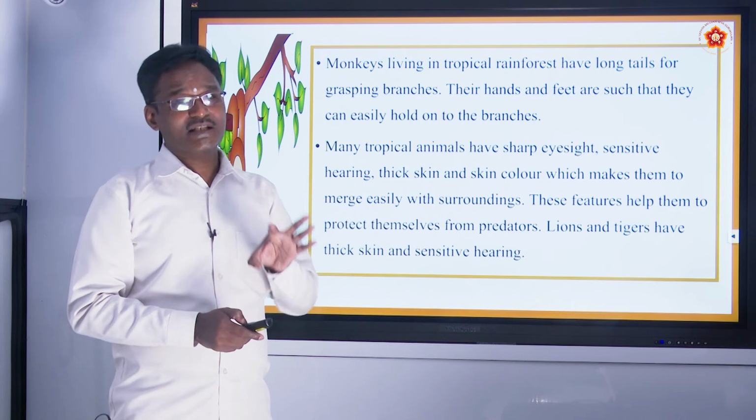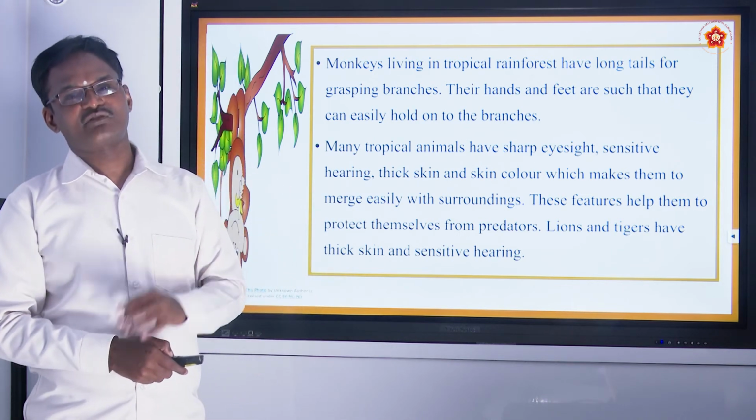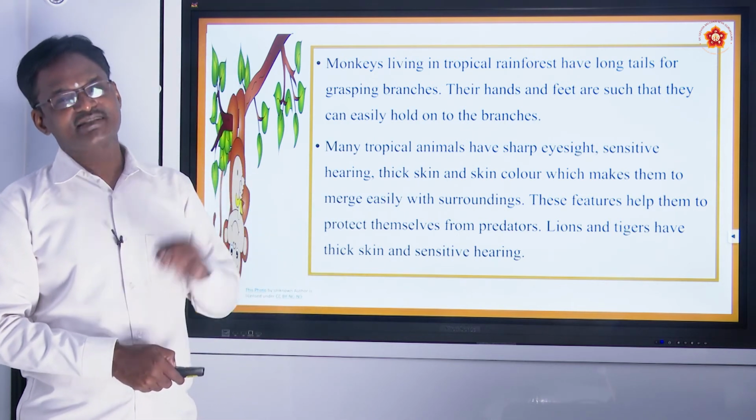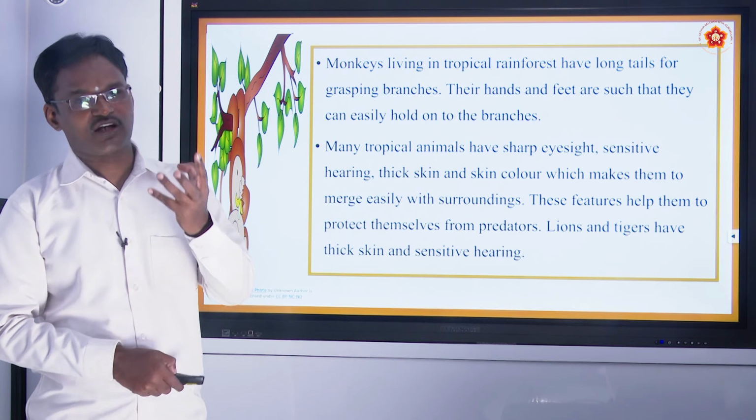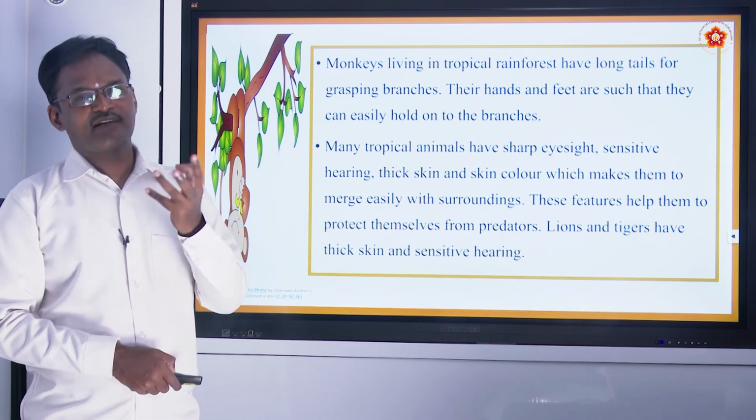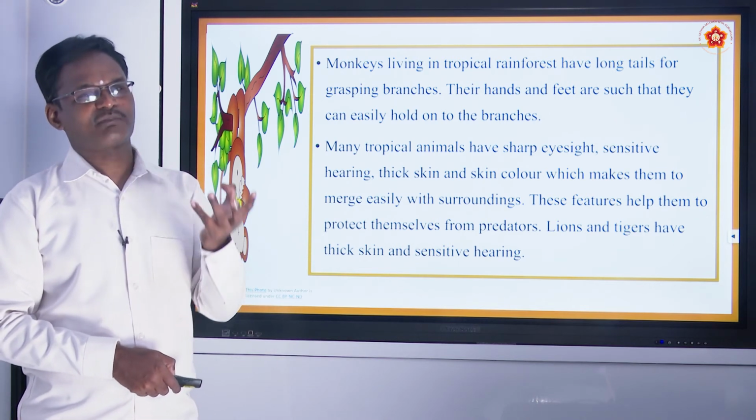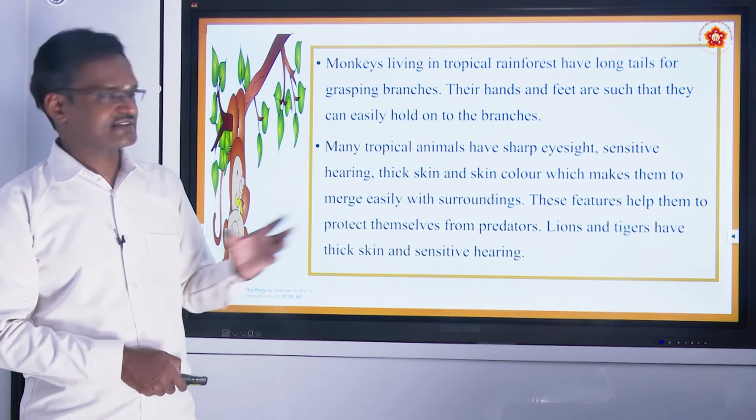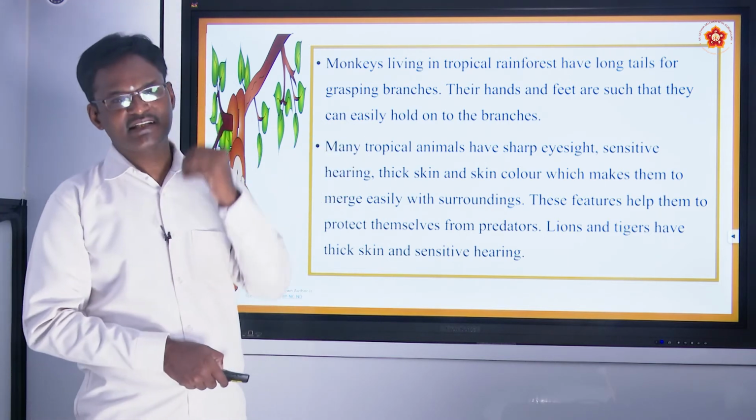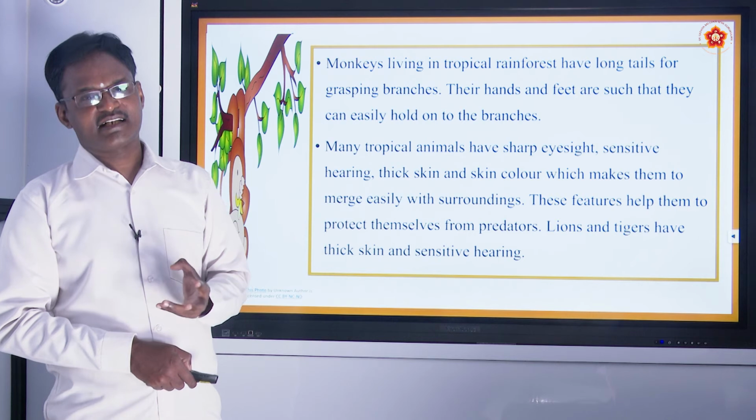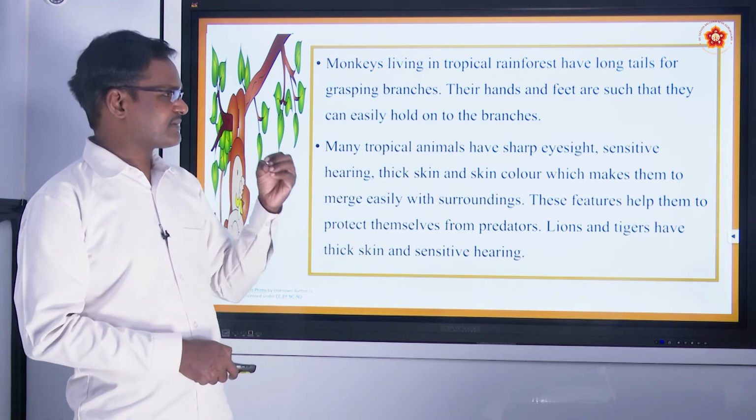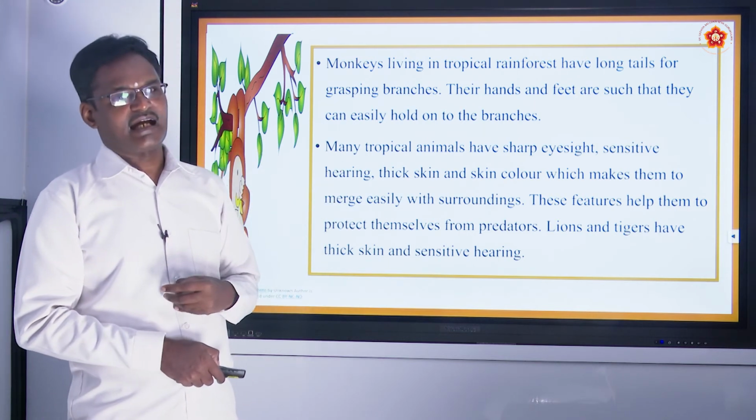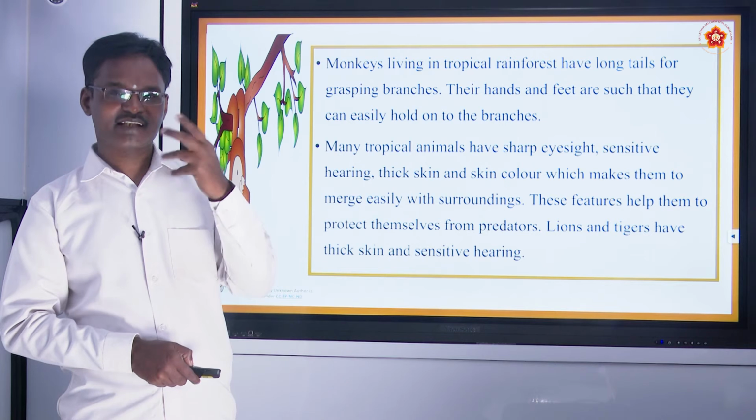Not only that, what is the special property of these tropical rainforest region animals? They will have sharp eyesight, and you might have seen the bat. Bats have sharp eyesight, but unlike humans, humans cannot see in dark light. In the same way, bats can see even during night time.